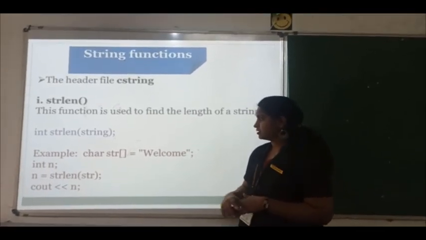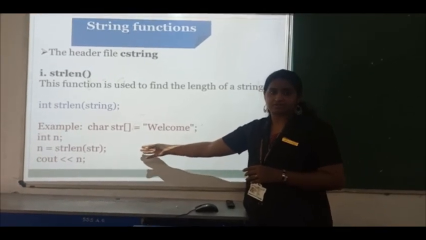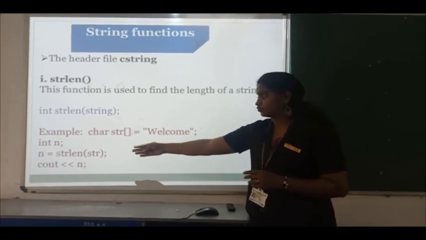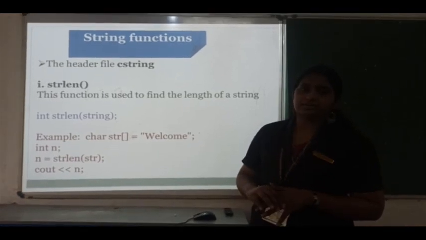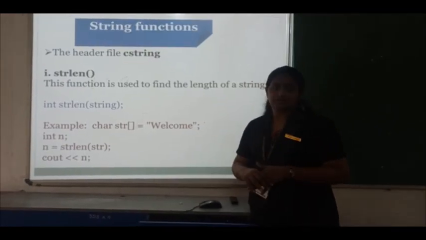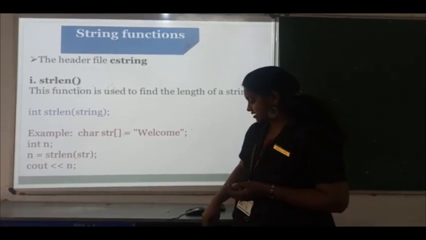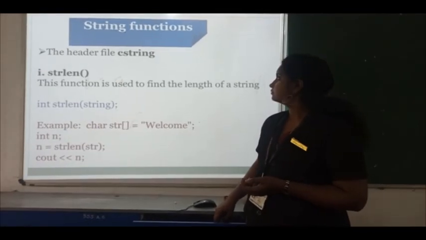Next we are giving the value n, that is the number of characters you have to display. N equal to, we are directly giving strlen of the string. So it will consider its string length, and it will display the value with cout.